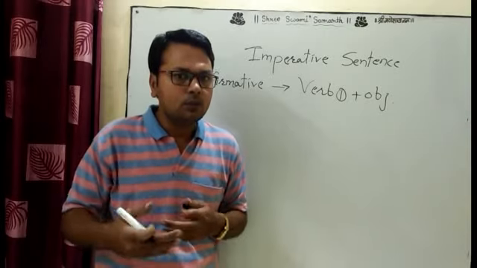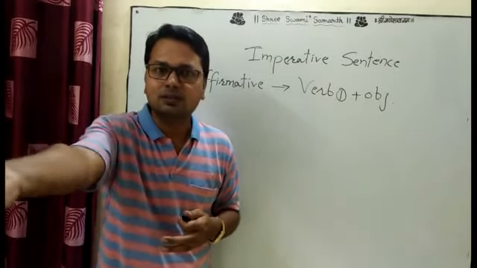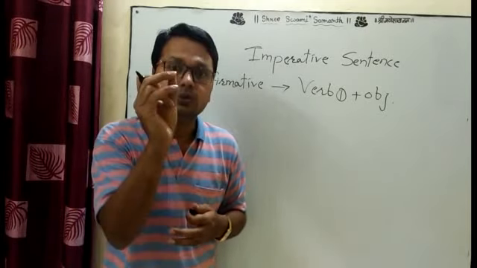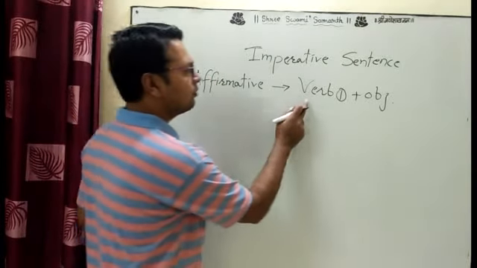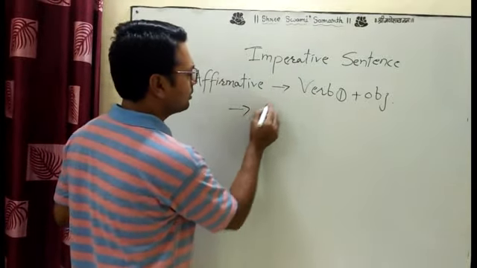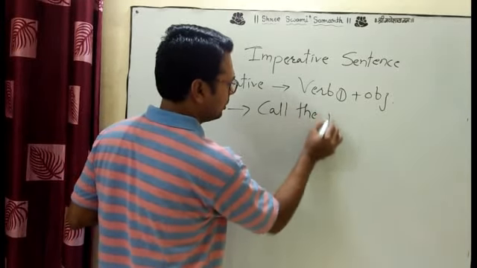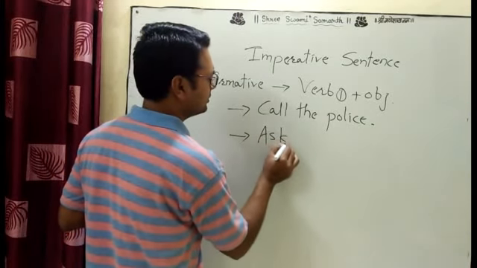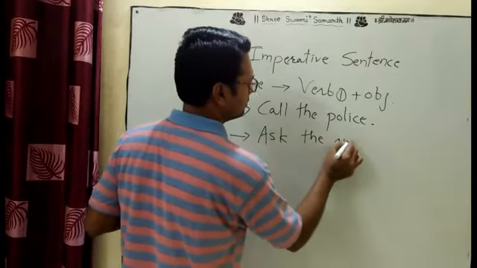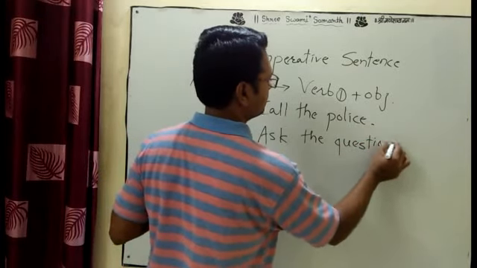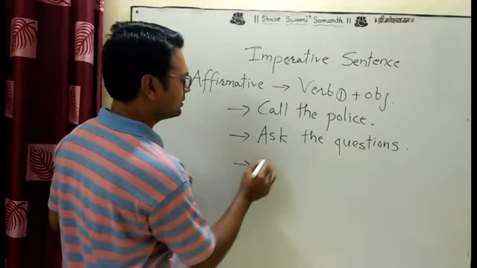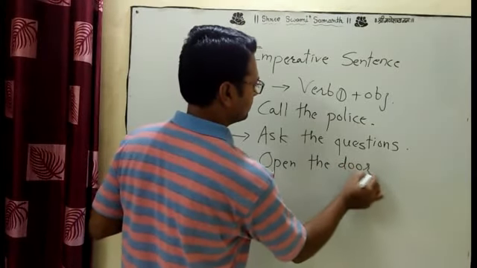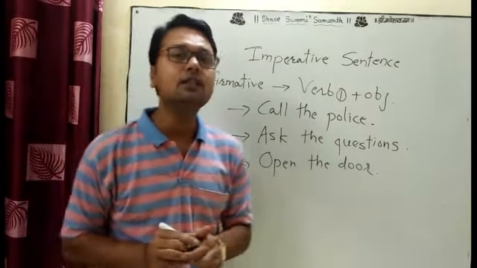And which pronoun do you have to use for the next person? The person is in front of you, so you always use the pronoun you, okay? And that's why V1 plus object. Example: call the police. Second example: ask the question. Third example: open the door. These are very simple and easy examples.